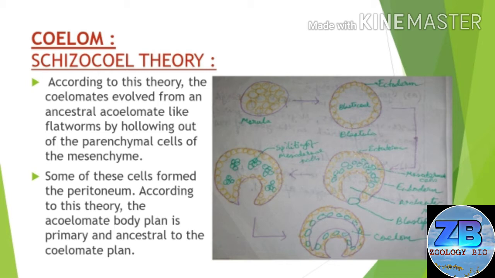To understand this theory, we have to remember the embryological theory. We know in embryology, first morula, then blastula, and then gastrula is formed. In this manner, here the coelom is formed. In the gastrula, there are some mesodermal cells, and then the mesodermal cells split, and the coelom is formed by the splitting of mesodermal cells, which you can see on the slide.